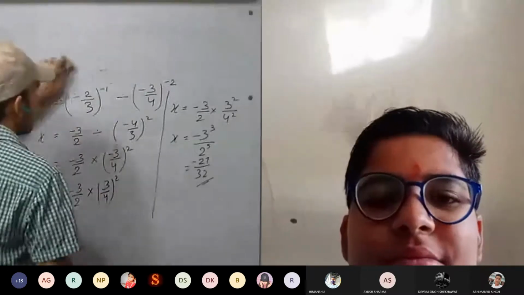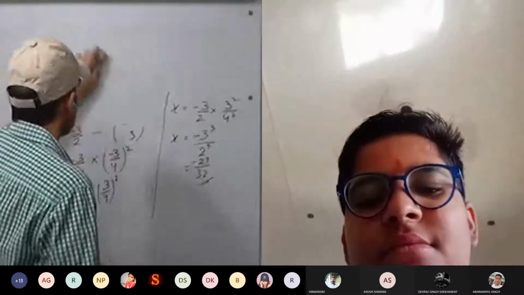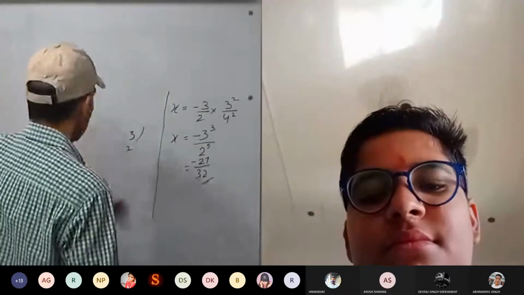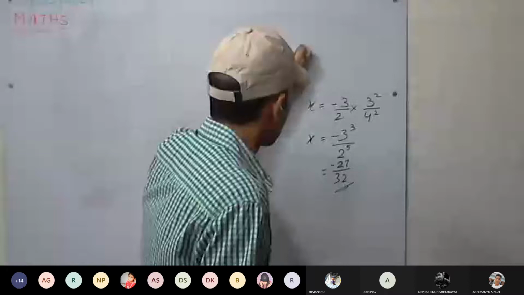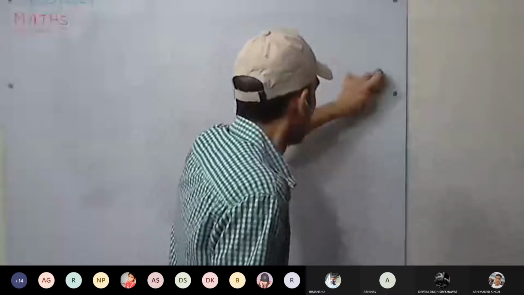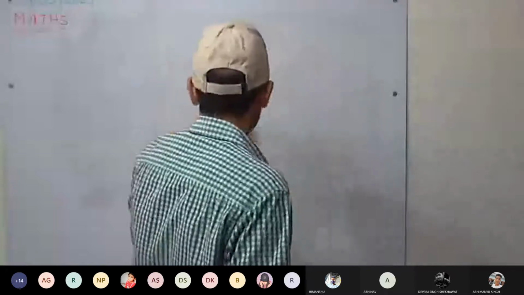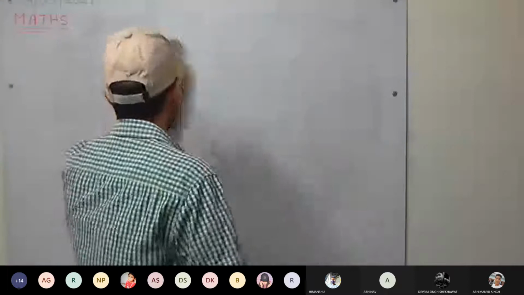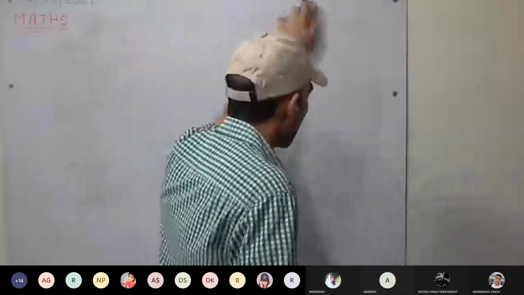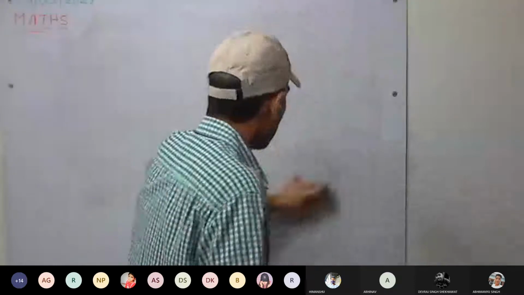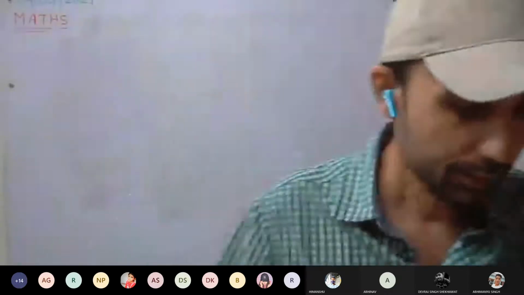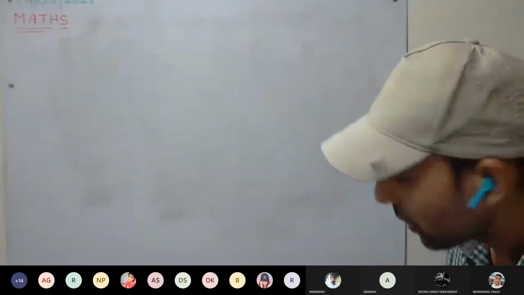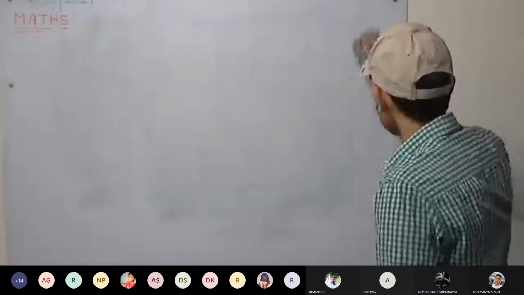This time divided. 8th A, solve, everyone. Today you have to complete the exercise. Tomorrow we'll discuss the doubts if you have, or we'll start the next chapter, squares and square roots. First we clear the doubts tomorrow, and then we'll start the chapter.